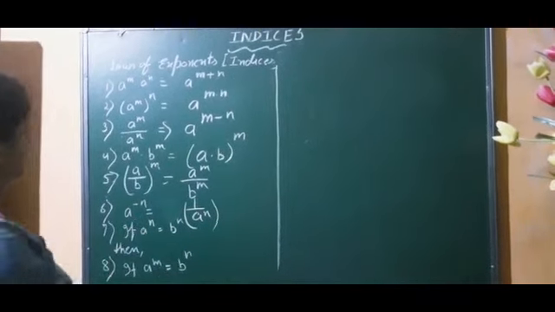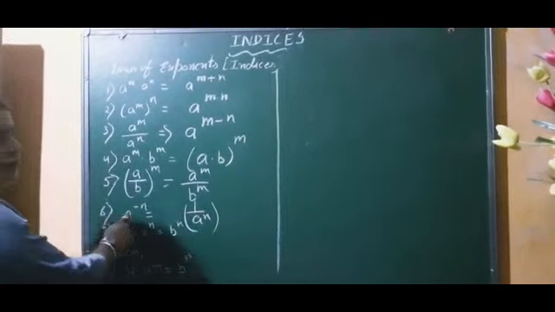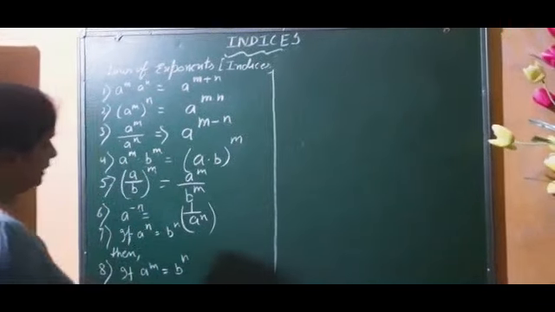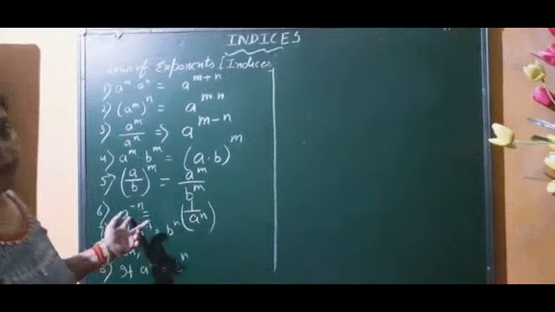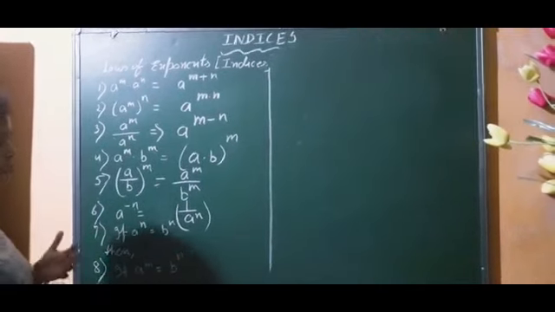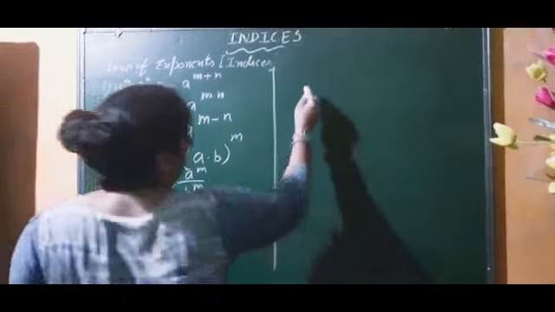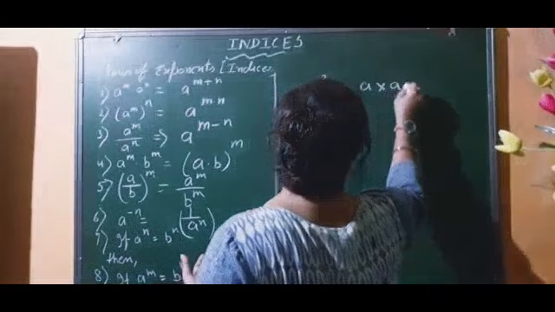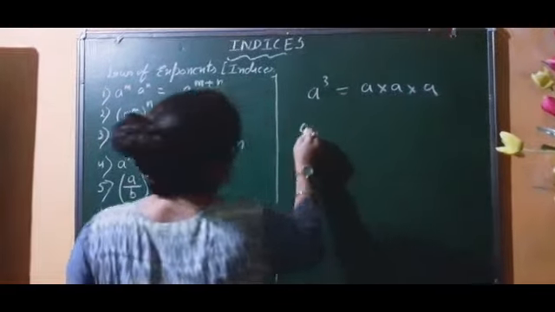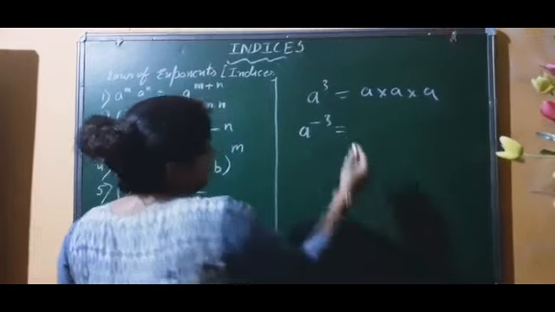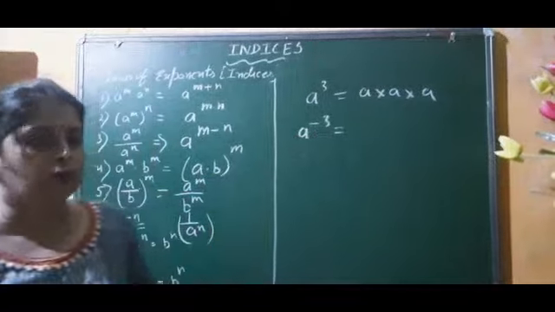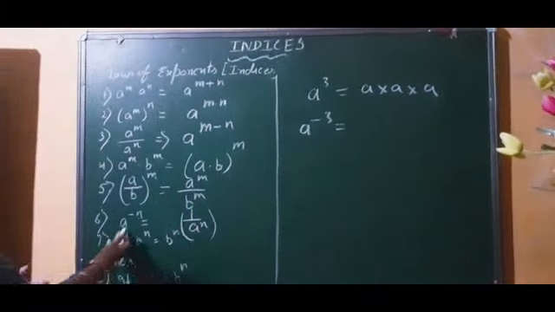Now the next one: if a number is written and the power has a minus sign, then what do we do? We can't open the bracket. For example, if it is written a to the power 3, you write a into a into a. But if it is written a to the power minus 3, we can't write a into a into a. That is totally wrong. Then what do we have to do? We have to follow this formula.